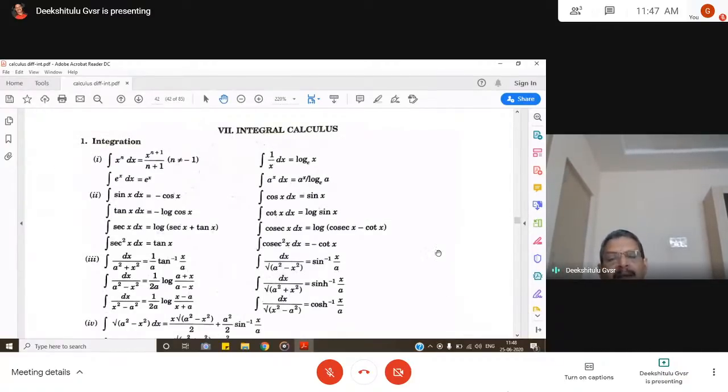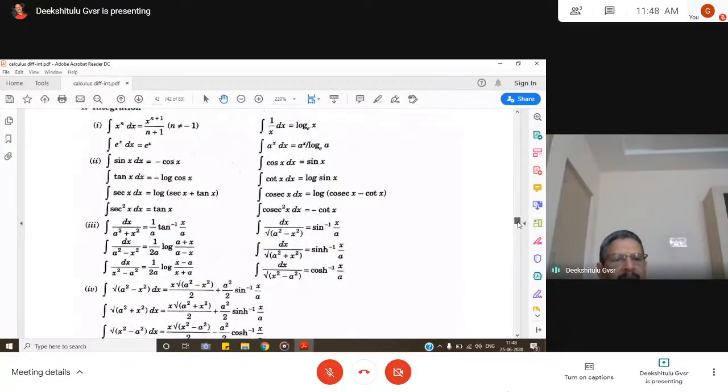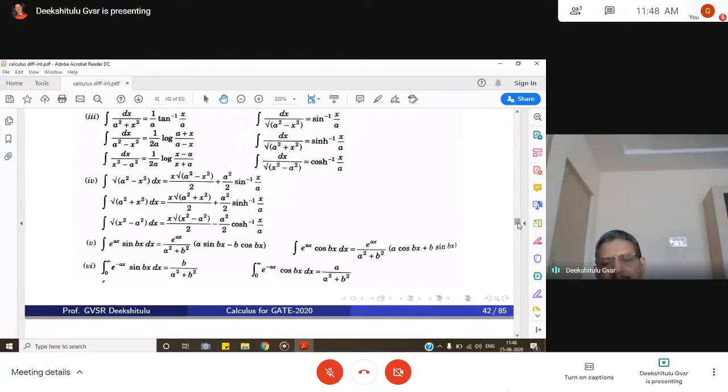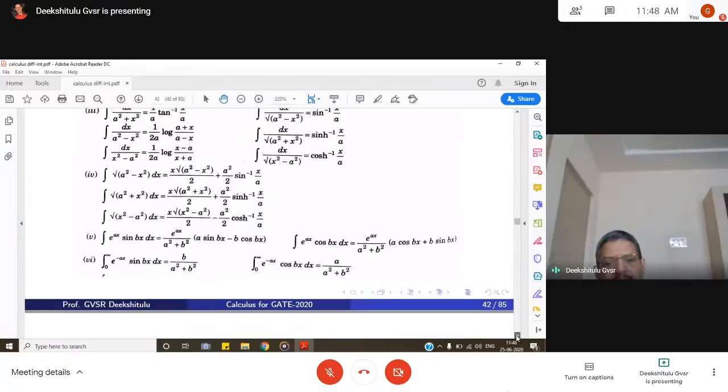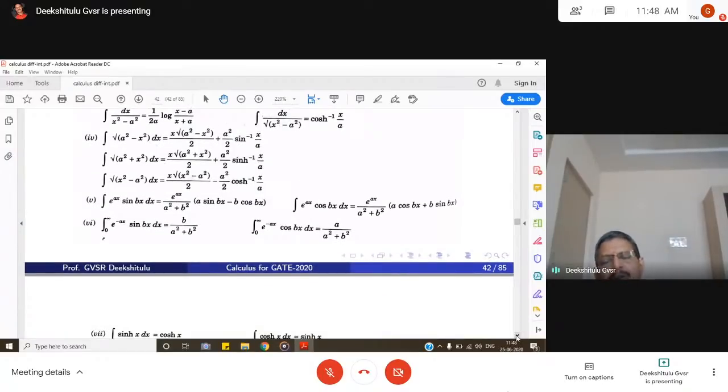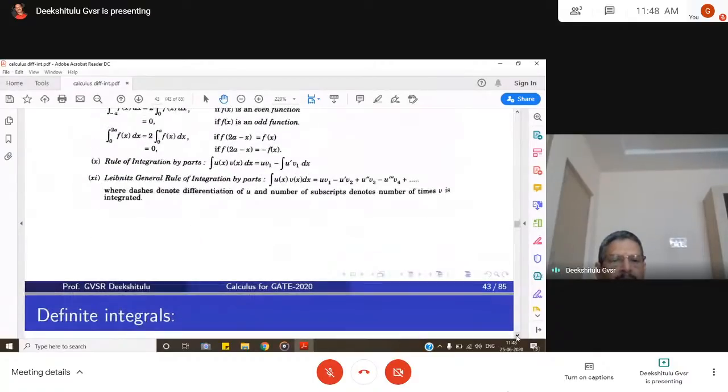In integral calculus also we have so many formulas, so many principles, so many rules, and it is very difficult to finish off in the stipulated time. So what I am doing is giving a list of all standard formulae here for immediate reference. Say sin x, cos x, tan x, secant square, 1 by a square plus x square, 1 by a square minus x square, 1 by square root of a square plus x square. So many formulae we have in integral calculus. I have collected all these formulas and put them in as an immediate reference for you all.